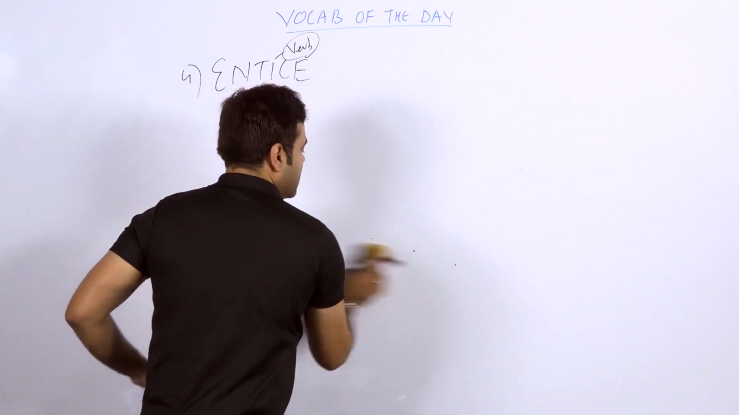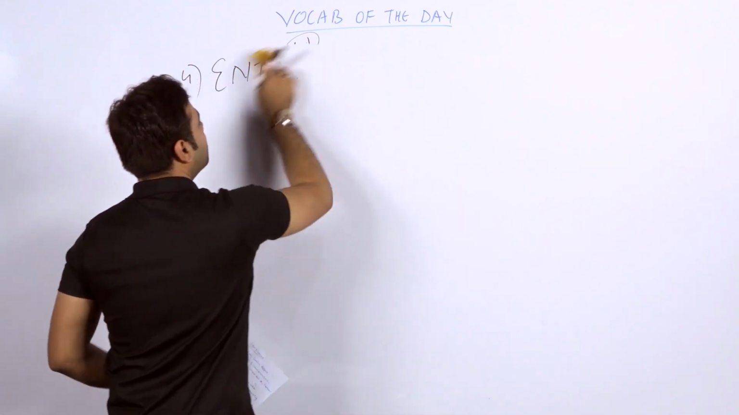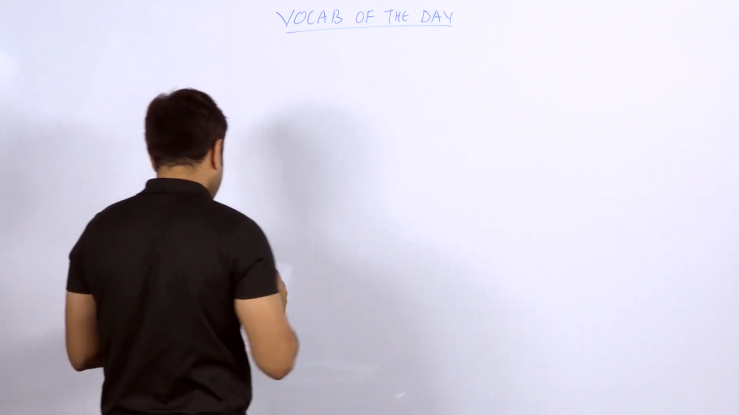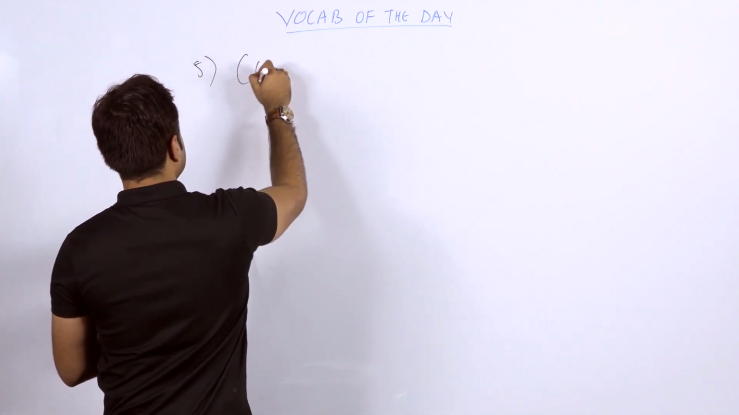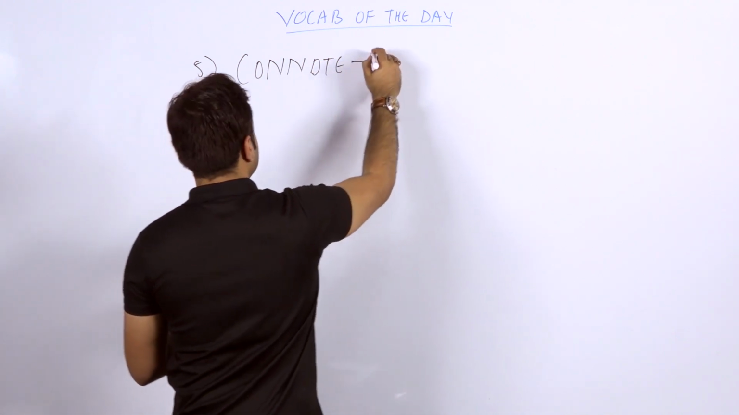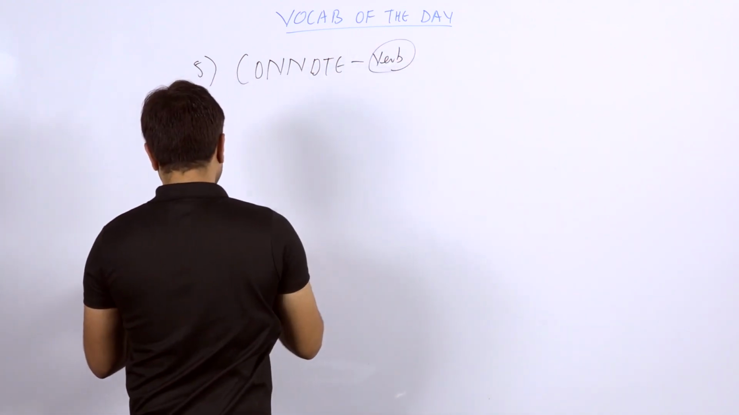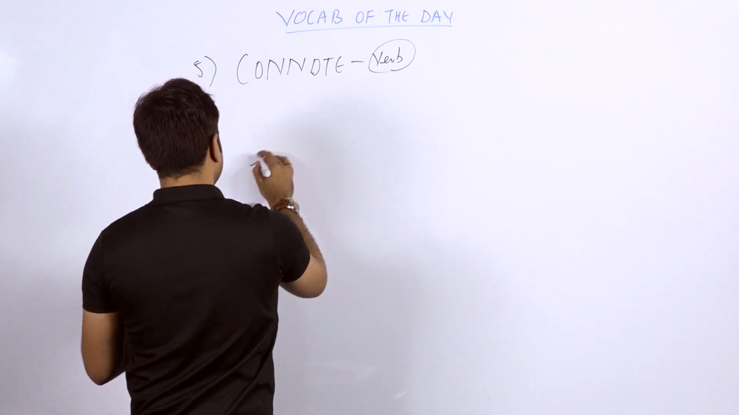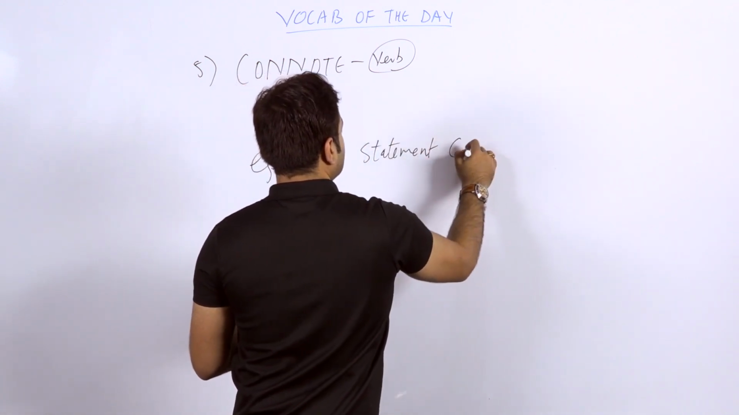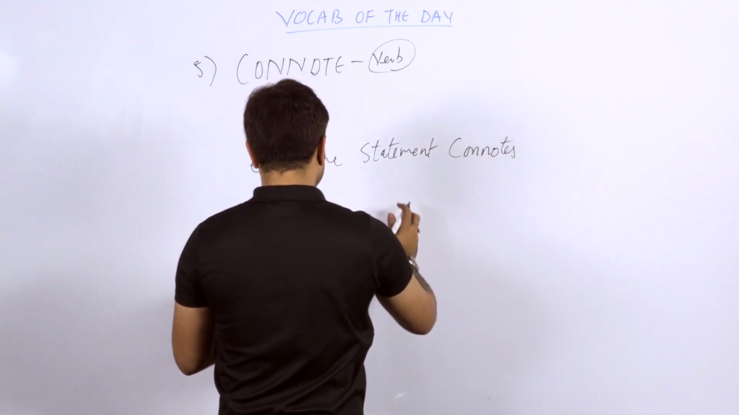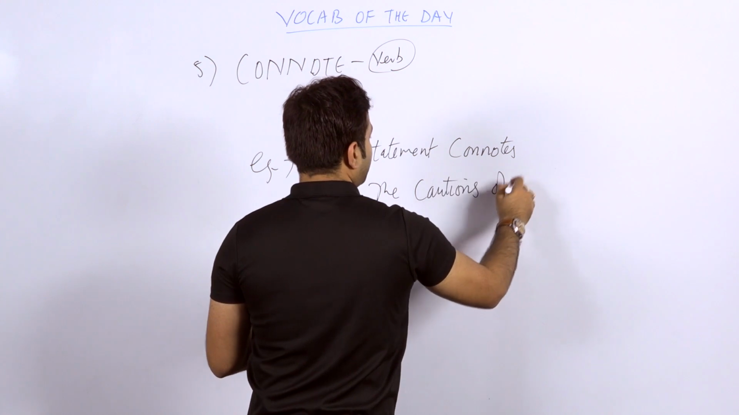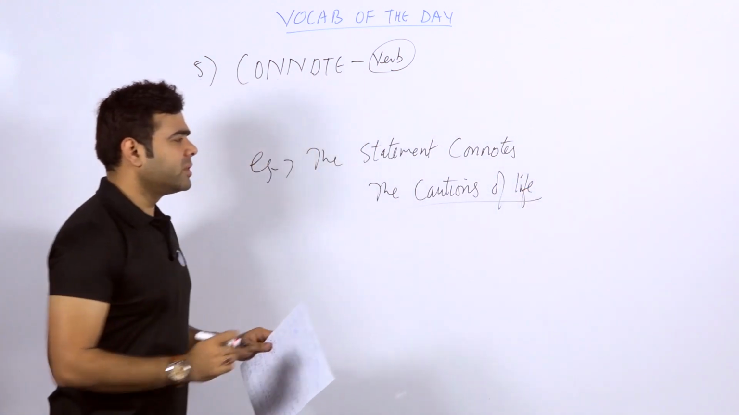Let's proceed to the next word. Students, in the meanwhile I am writing all these things, just keep on writing and keep on taking the screenshot, whatever you like. The fifth word, rather, is connote, C-O-N-N-O-T-E. It can be used as a verb. And what is the sentence? The statement connotes the cautions of life. Now it's a simple sentence. Something which connotes the cautions of life.